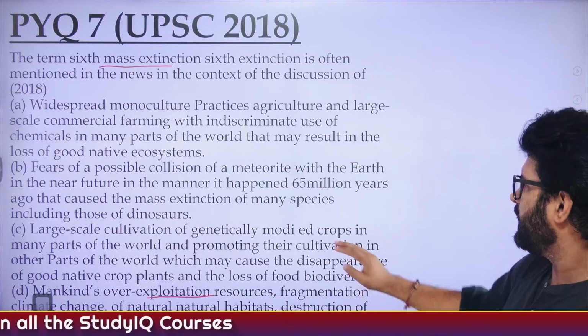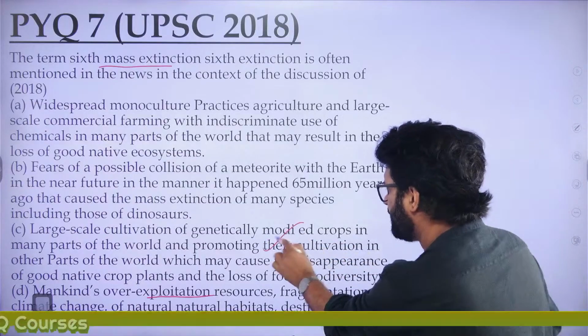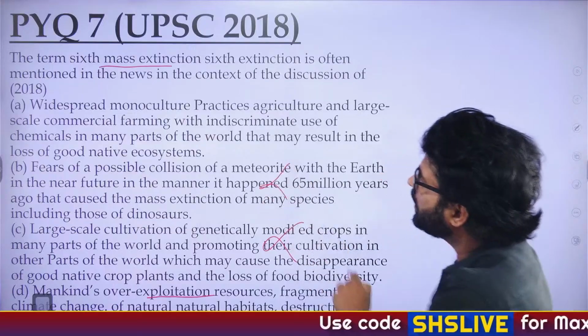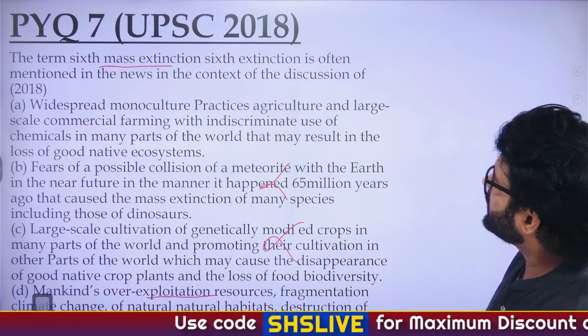The answer is D. Large-scale cultivation of genetically modified crops, wrong. Fear of possible collision of meteorite, wrong. Then widespread monoculture practices, wrong.